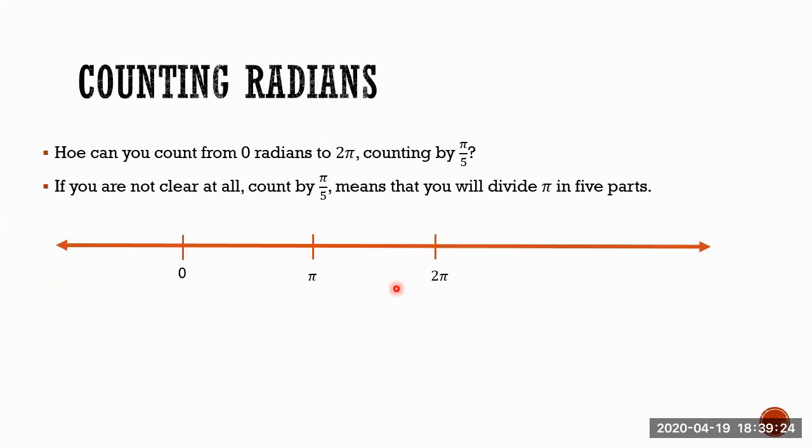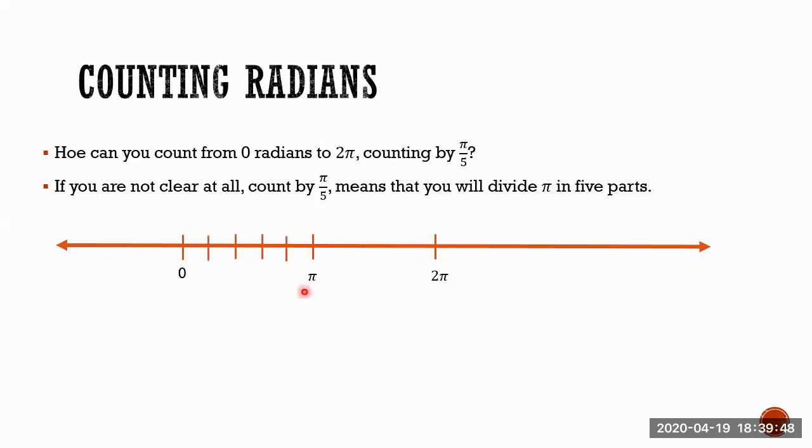So how can you count from 0 to 2 pi, counting pi fifth by pi fifth? If you're not clear at all, counting pi fifth by pi fifth means that you need to divide pi into 5 parts. So here you have the distance from 0 to pi and the distance from pi to 2 pi. Of course, I need to divide this in 5 parts. How? Easy. You can use a ruler to make this.